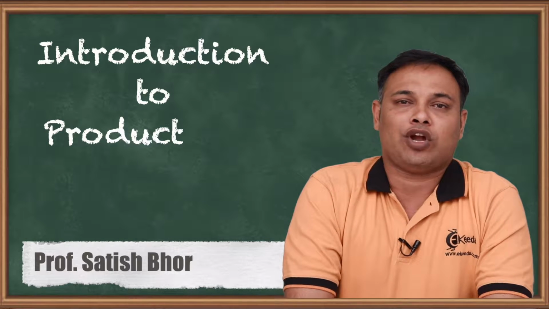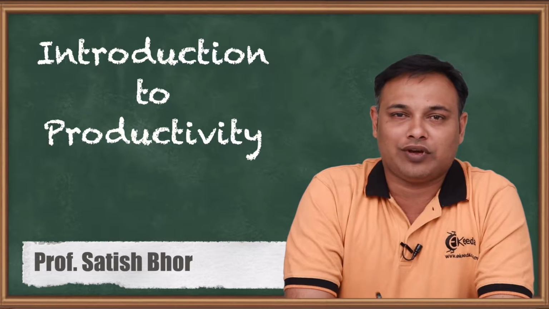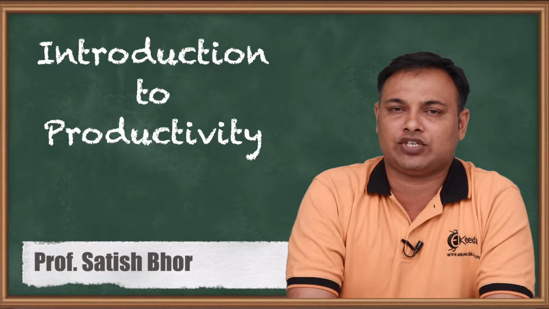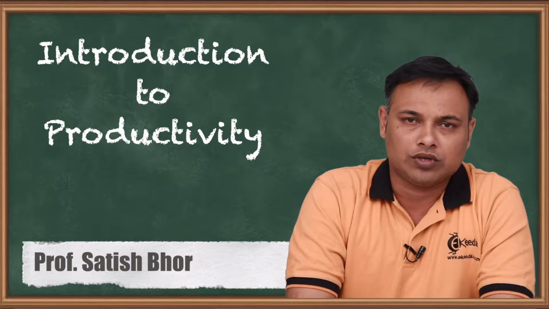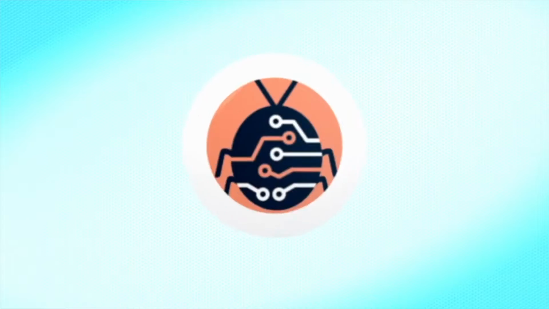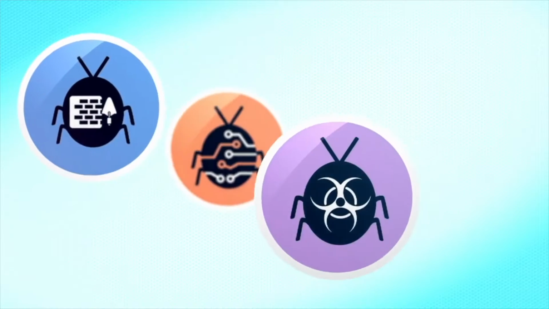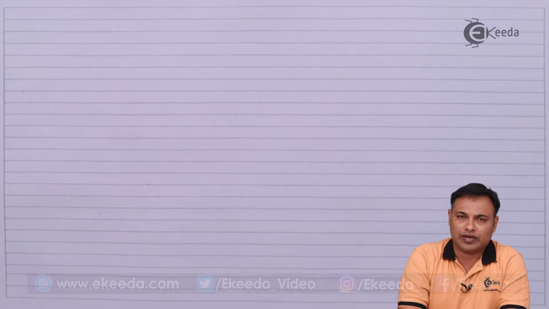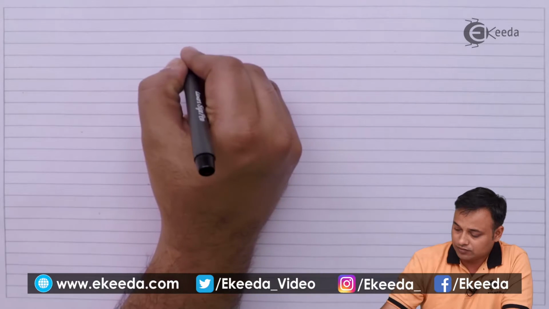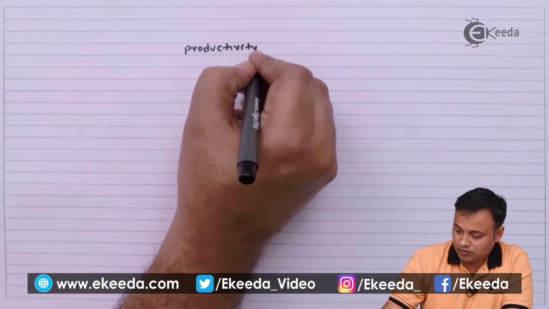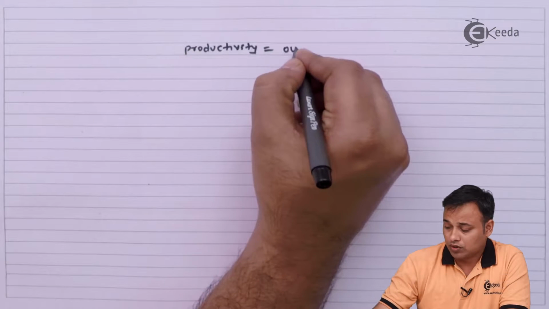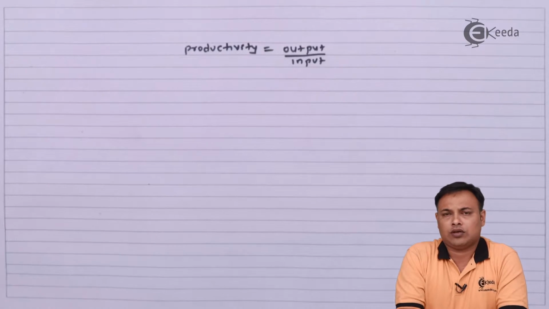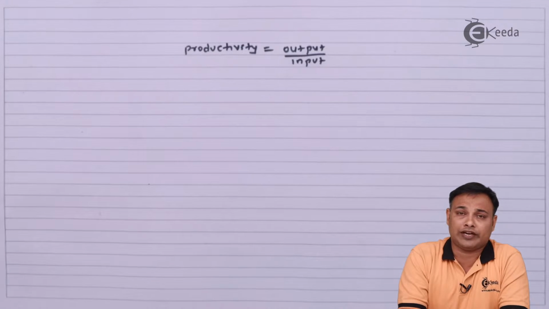Hello friends. Now what do you mean by productivity? How can you explain productivity? Now productivity in simple words can be explained as the ratio of input and output. That can be called as productivity. So I can write the formula of productivity as productivity equals to output upon input.